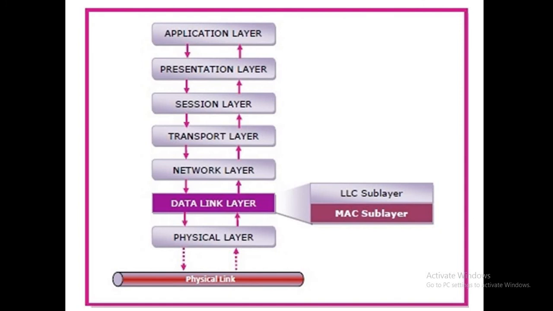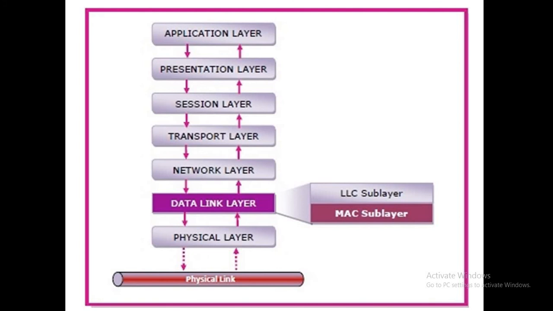Next is the source MAC address, the field containing the physical address of the source location, and the data field is actually the body of the MAC frame.